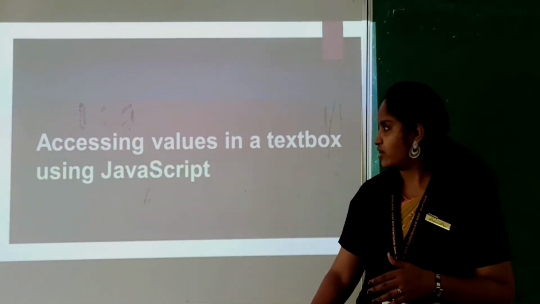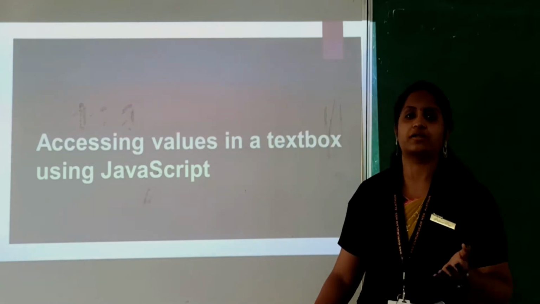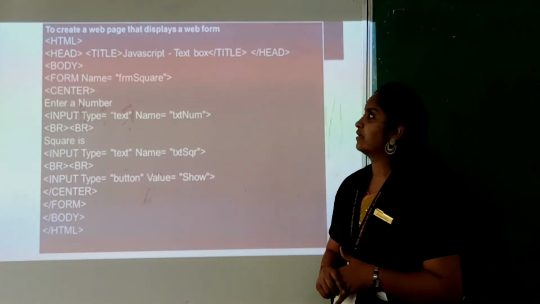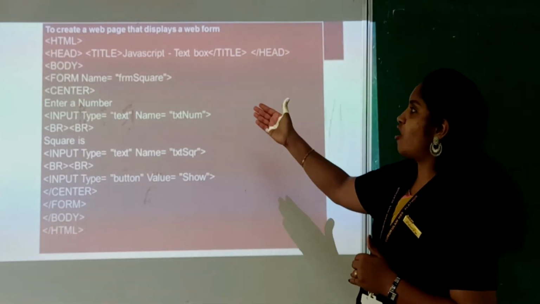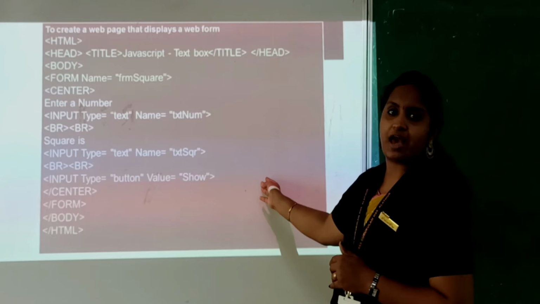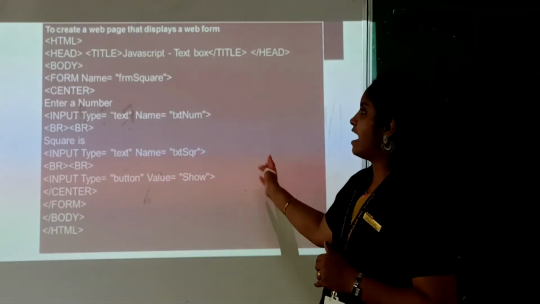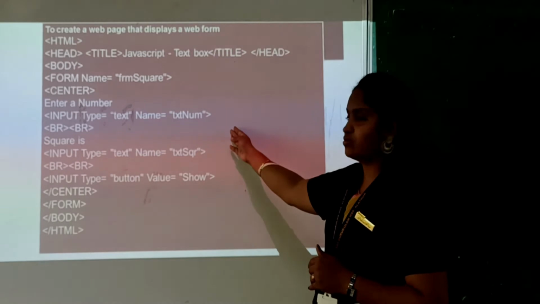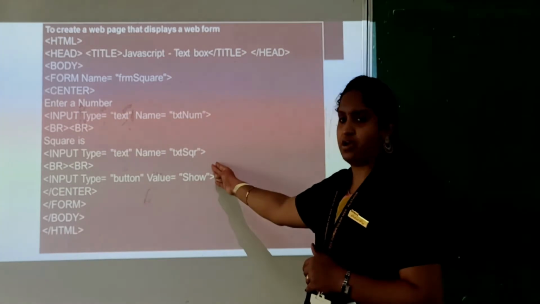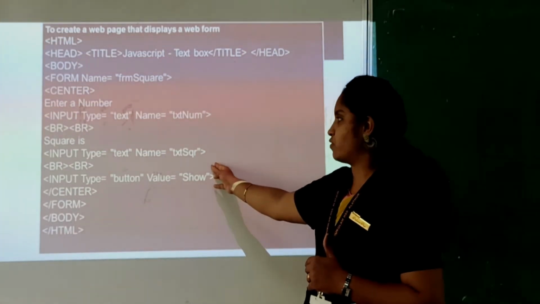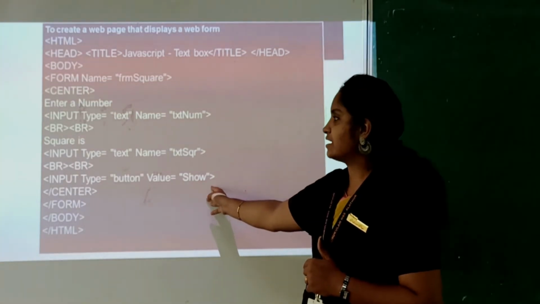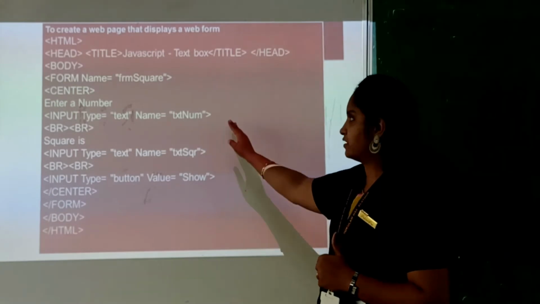Clear? In a form we use different controls like text box and buttons. Let's see how we can access them. Here you have a sample program, a form is created here, its name is form square. It is used to calculate the square of a number. We have included different controls: a text box to enter the number, another text box to display the square, and a button to show the value. These are the input type controls.